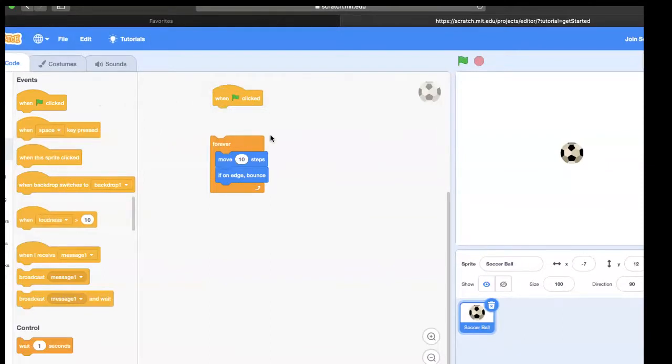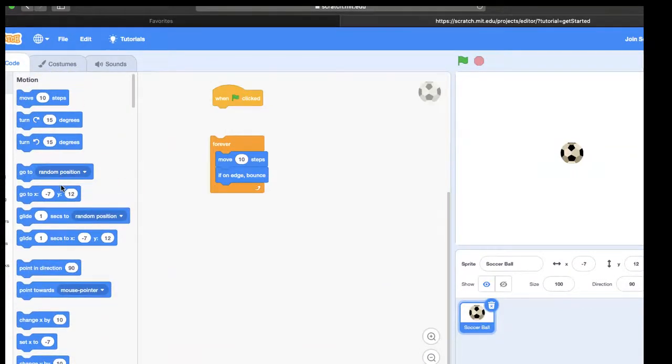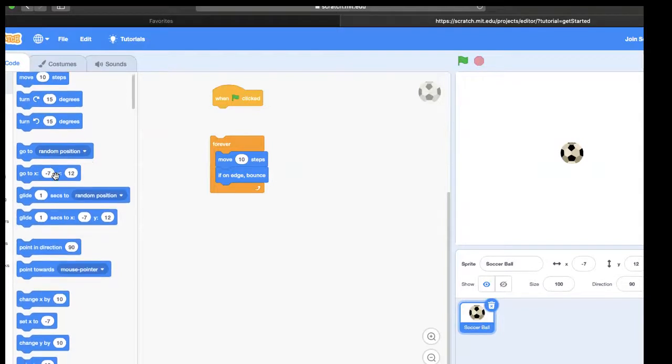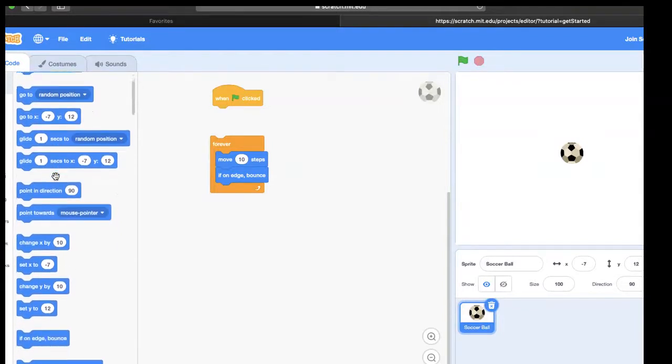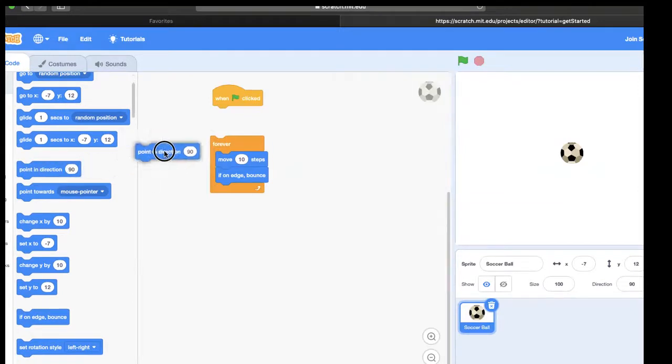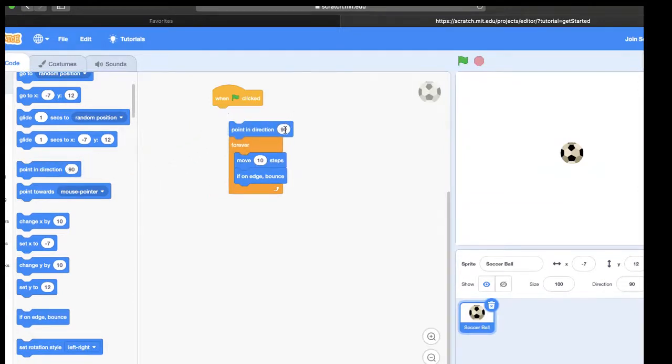And just to add a little variability into our ball sprite moving, we're going to go down to motion, the blue motion menu, and we're going to point our ball in a 45-degree direction. So we'll get point in direction 90. That means 90 degrees. We'll change 90 to 45. See that? That's like an acute angle. It's a 45-degree angle. When we connect this, watch what happens.